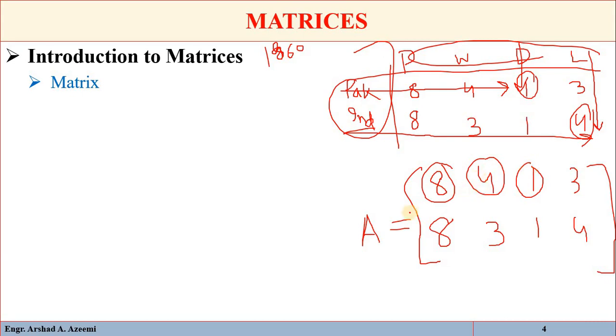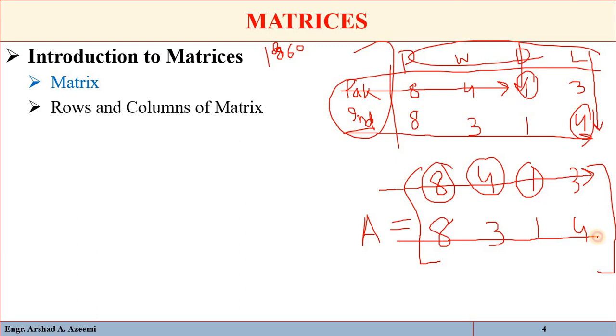For example, in this matrix, 8 4 1 3 8 3 1 4 are the elements of the matrix. The numbers represented horizontally are called rows of the matrix. For example, 8 4 1 3 is a horizontal series of numbers. Similarly, 8 3 1 4 is another horizontal series. These are called the rows.